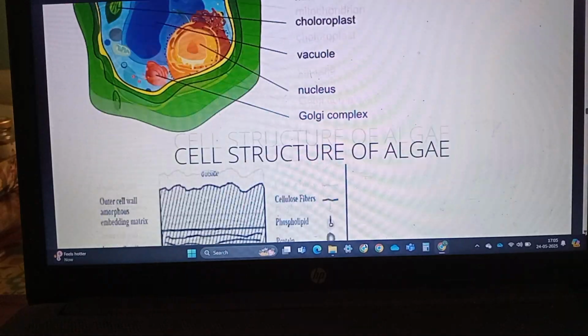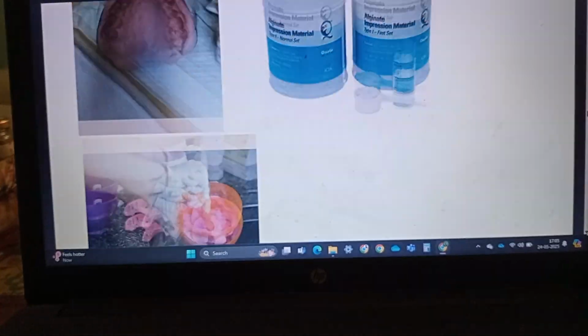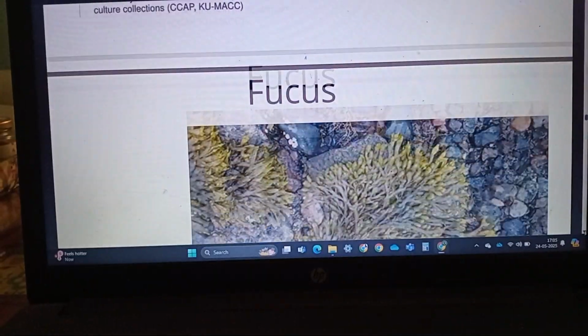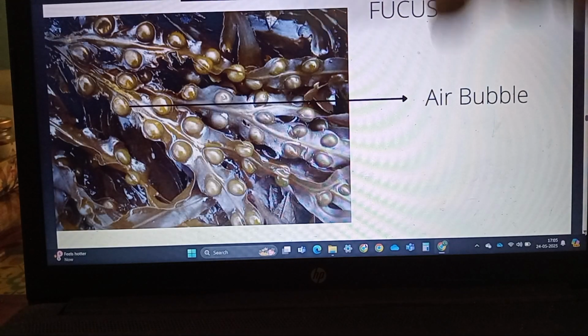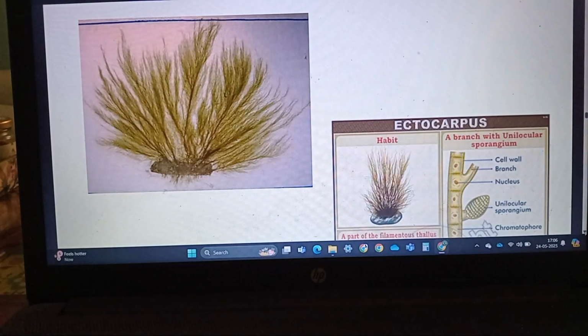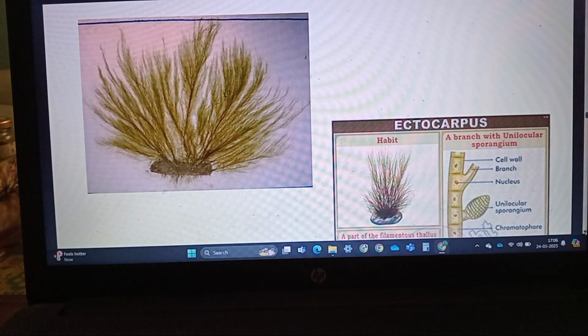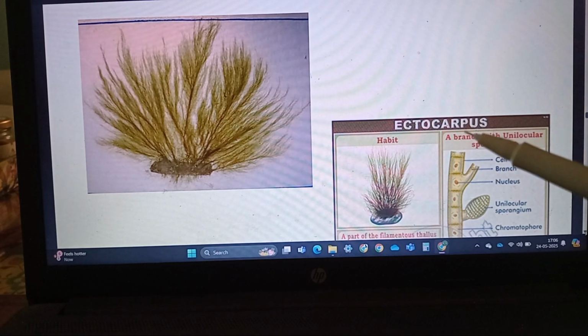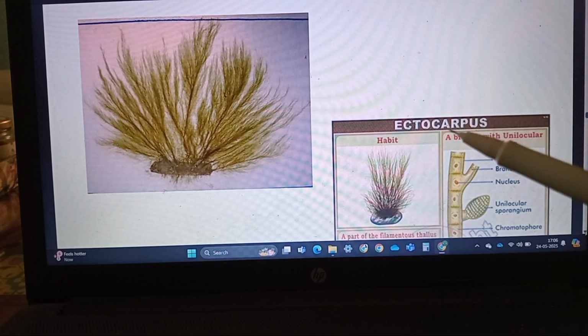If we see the body of Fucus, the cells are diploid. In Ectocarpus, the life cycle is haplodiplontic, meaning the gametophyte is haploid, whereas the sporophyte is diploid.